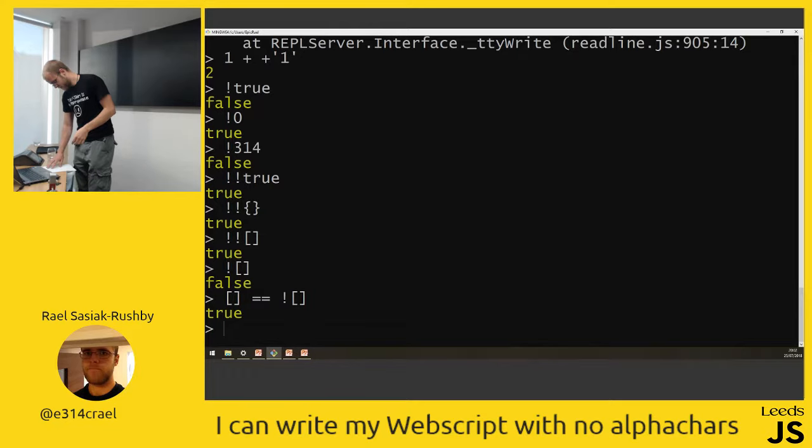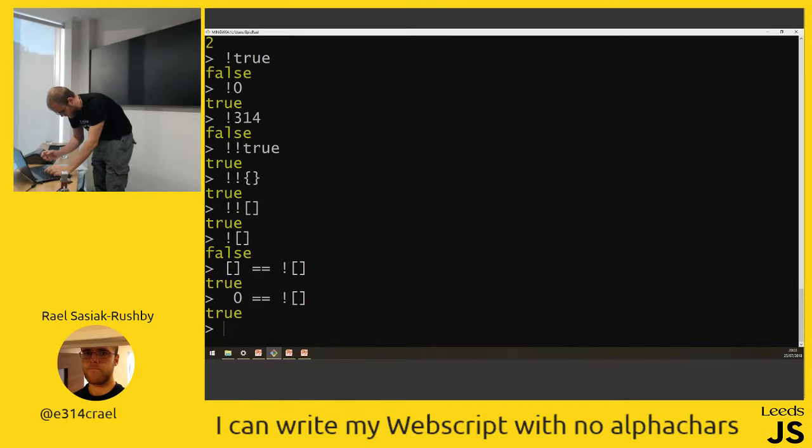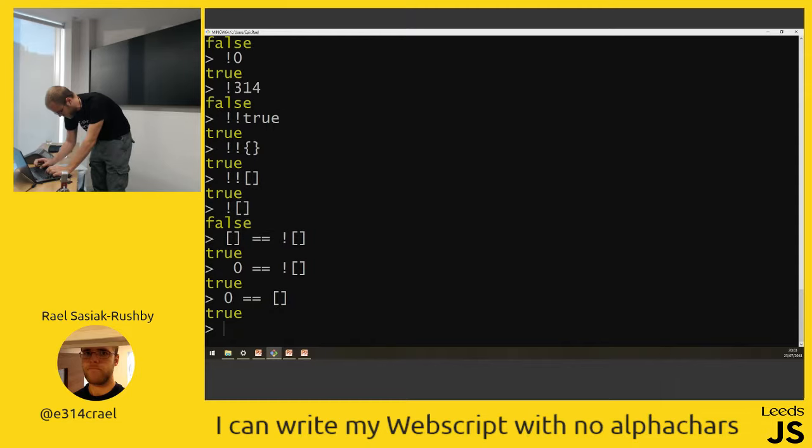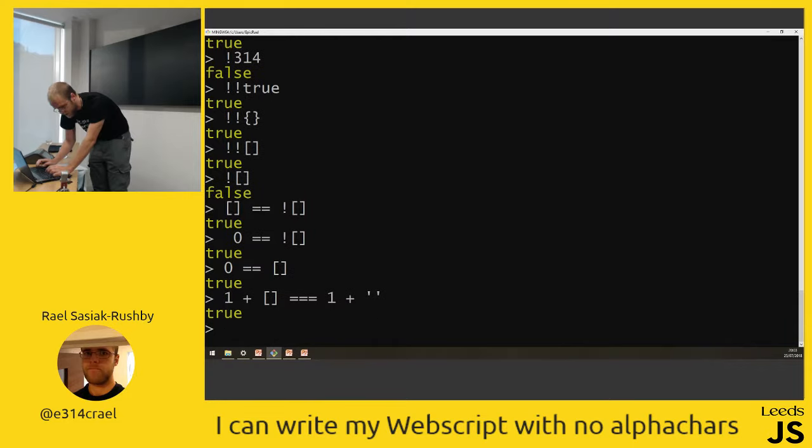0 not equals array, true. I mean, we said it's falsy. 0 double equals empty array. It's also true, by the same merit as I said of how it figures it out. 1 plus empty array triple equals 1 plus empty string. Is that true? It would help if I didn't have a double equals there. 1 plus empty array thing. What's that equal? That's true.